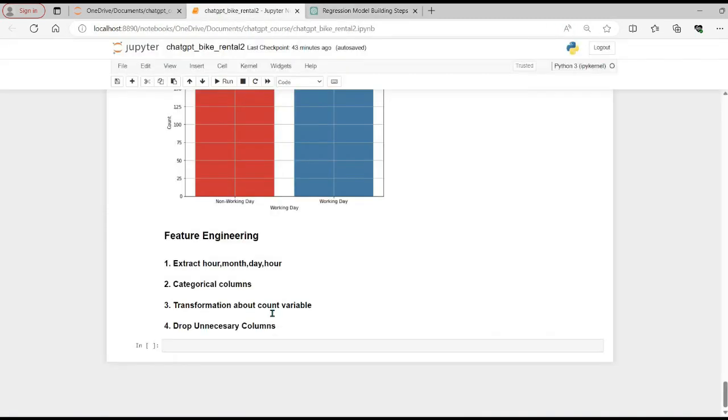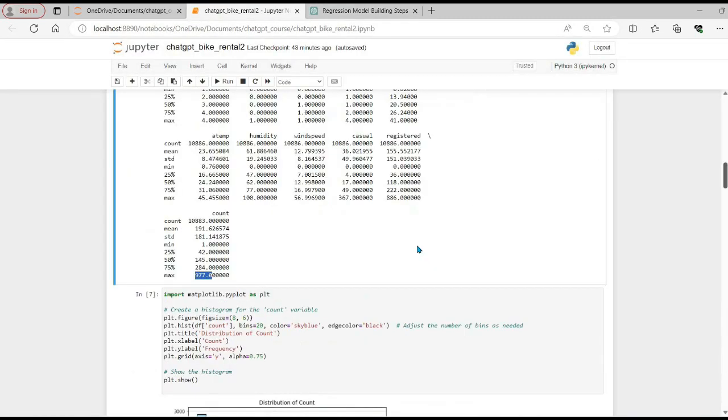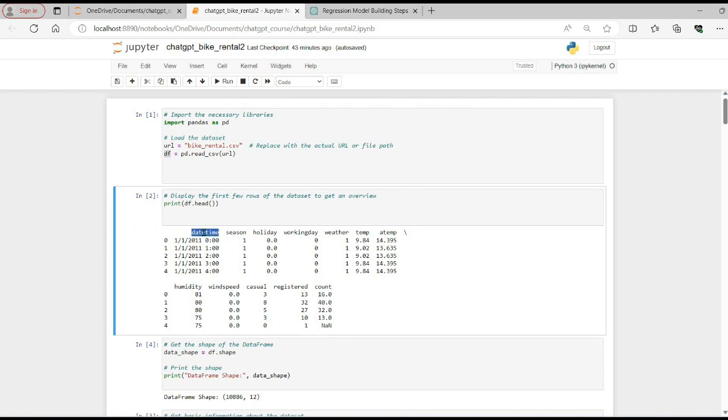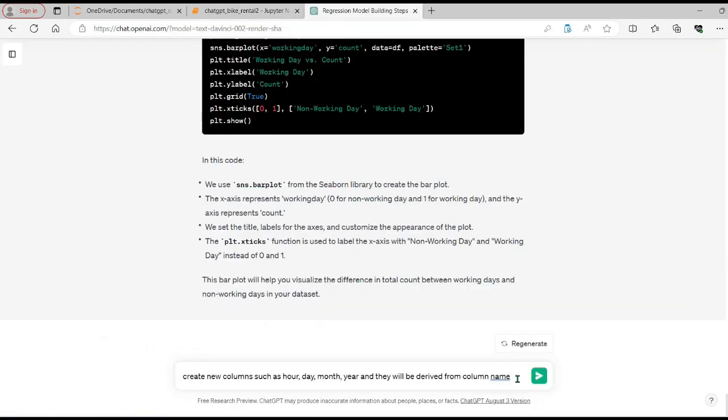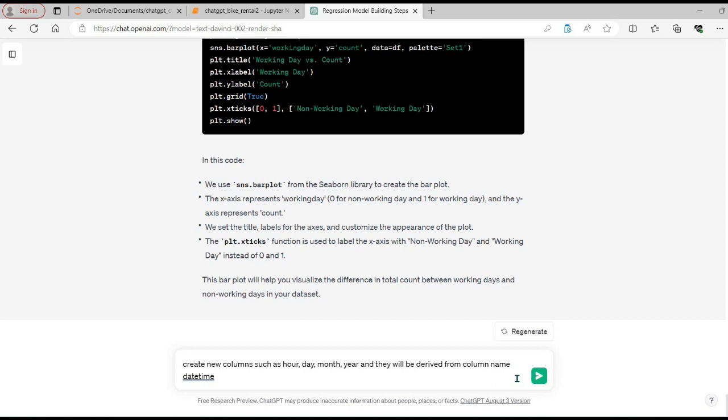Let's put the name of the column. So the name of the column is datetime. Column name datetime, and append all the new columns in the existing data frame, which is df.